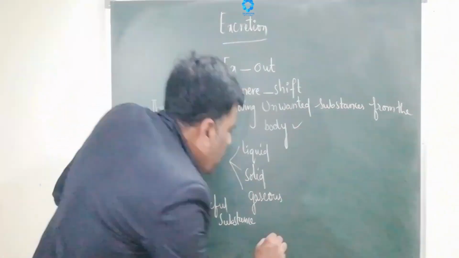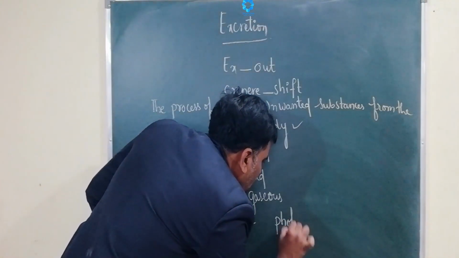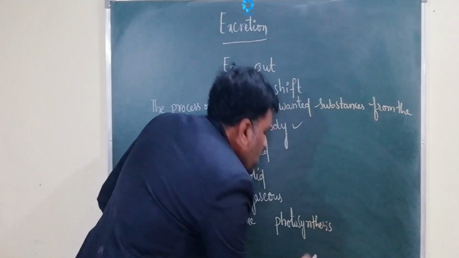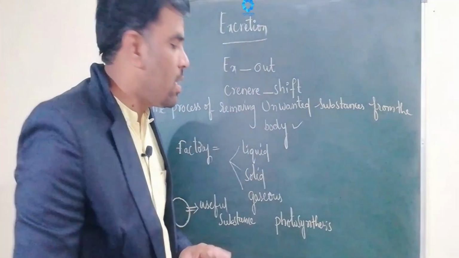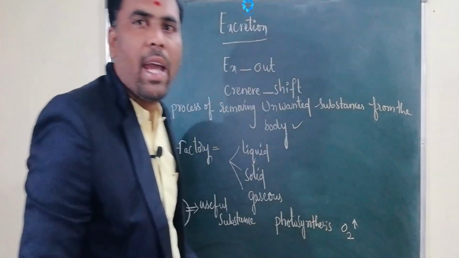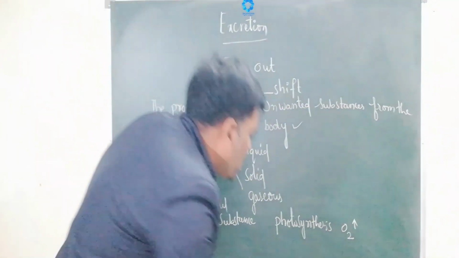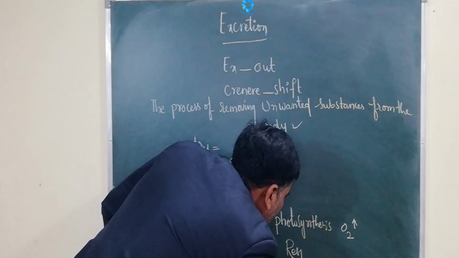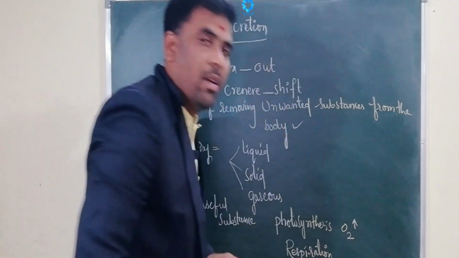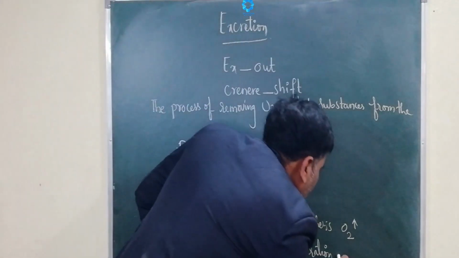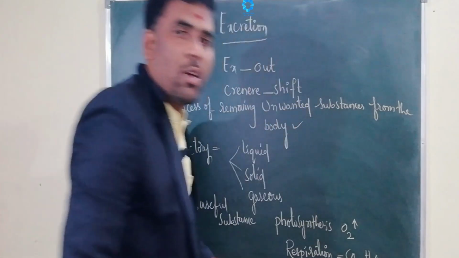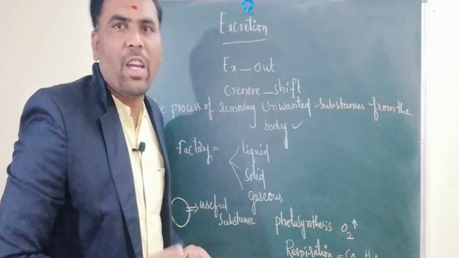Say for example, in plants, due to the process of photosynthesis, oxygen is eliminated outside as a waste. In respiration, carbon dioxide and water go outside in the form of wastage.